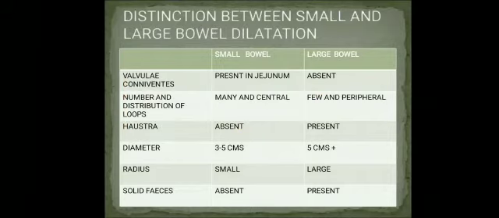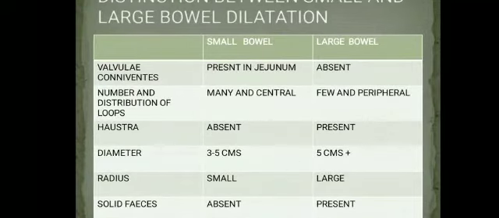You have to distinguish between small and large bowel dilatation. So what are the important features for differentiation? Valvulae conniventes are usually seen in the small bowel in large amounts in the jejunum, and in the large intestine, valvulae conniventes will be absent. Next is the number and distribution of the bowel loops. Small bowel will be mainly central, and there will be many loops which are dilated, but large bowel loops will be few, and they are usually situated in the periphery of the abdomen.